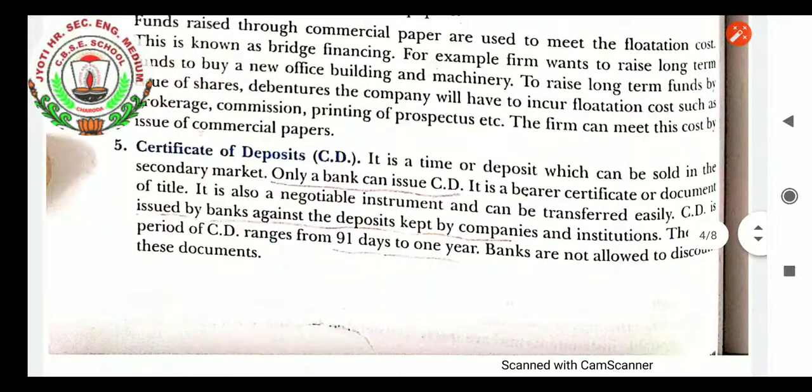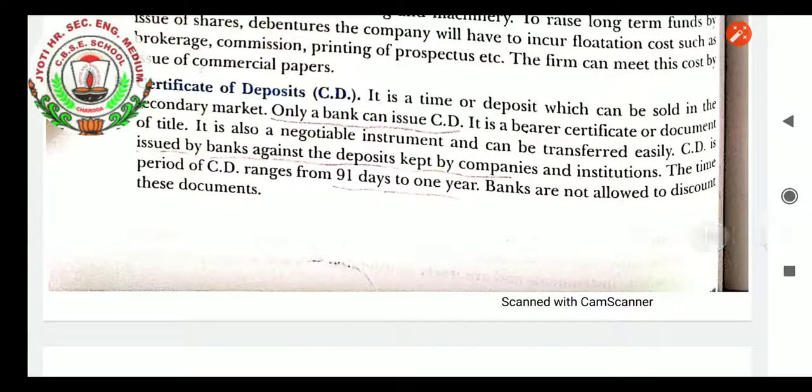Certificate of deposit, CD, is a time deposit which can be sold in the secondary market. Only a bank can issue the CD. It is a bearer certificate or document of title. It is also a negotiable instrument and can be transferred easily. CD is issued by banks against the deposit kept by companies and institutions. The time period of a certificate of deposit ranges from 91 days to 1 year. Banks are not allowed to discount this document. So it is a time deposit which can be sold in which market? The secondary market. And who can issue? A bank only can issue this.